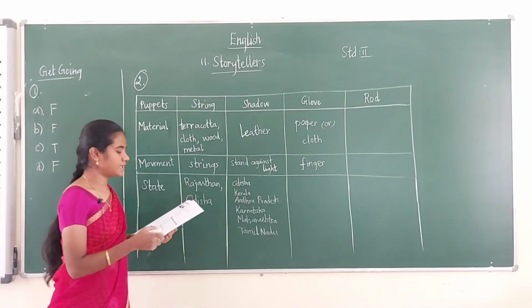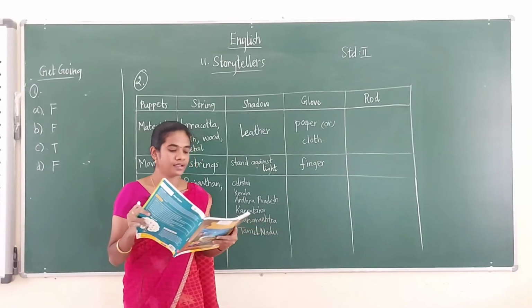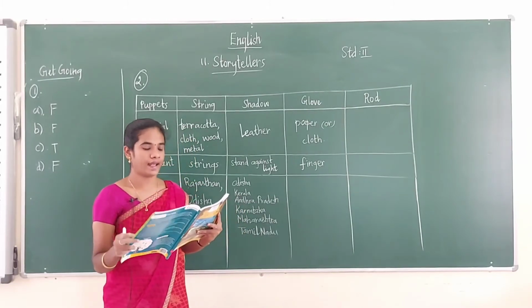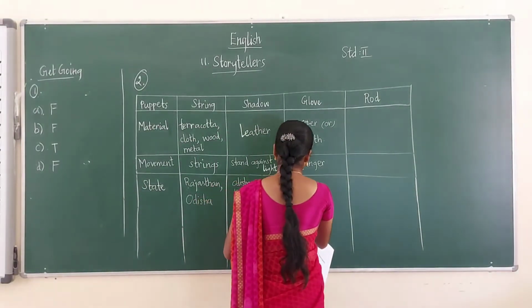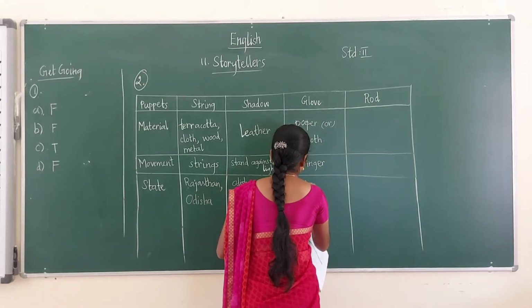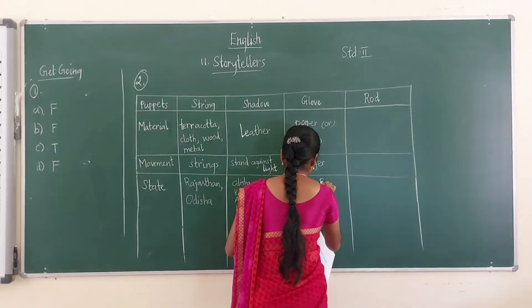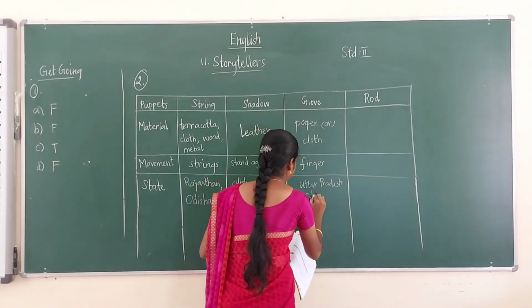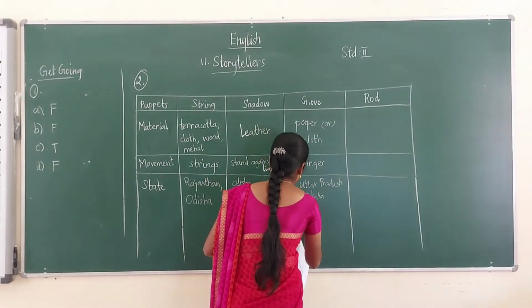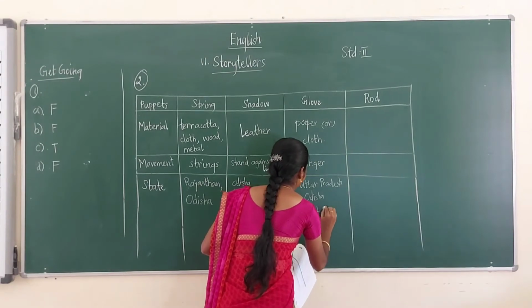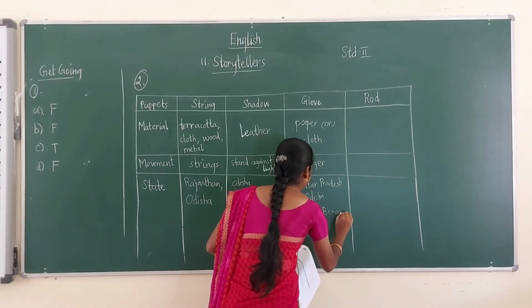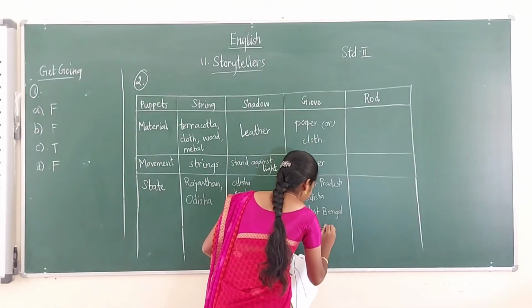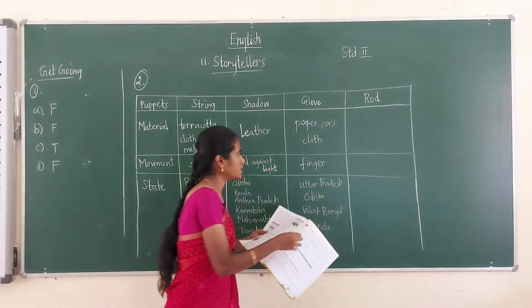Next one, in which states we found the glove puppet? That is Uttar Pradesh, Odisha, West Bengal and Kerala. Okay, Uttar Pradesh, Odisha, West Bengal, Kerala. Okay, so we have written for the glove puppet.